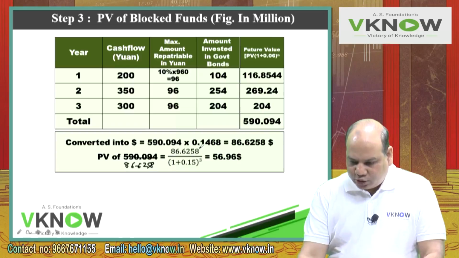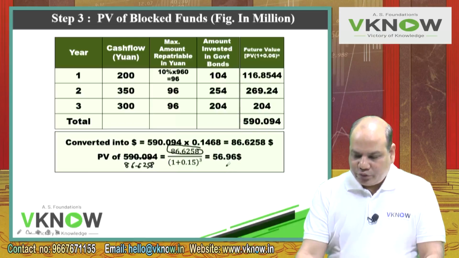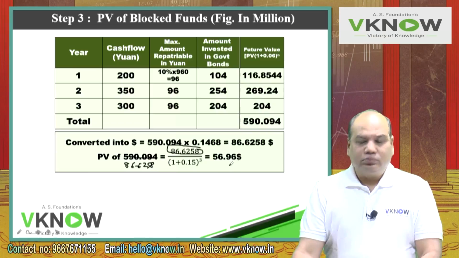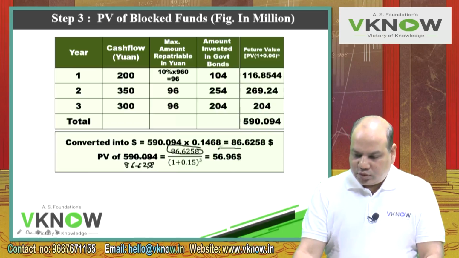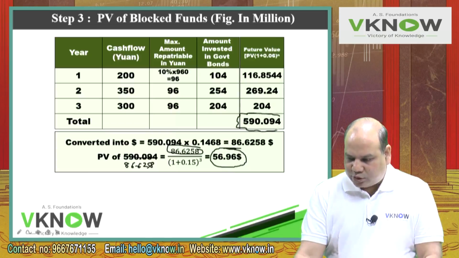So how to get it on your calculator? Type this number, divide by 1.15, 3 times equal to. Are you getting $56.96? So this is the amount we will receive from repatriation of the amount which was invested in Chinese bond.